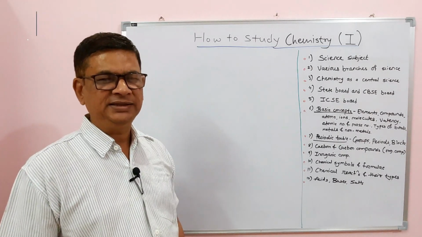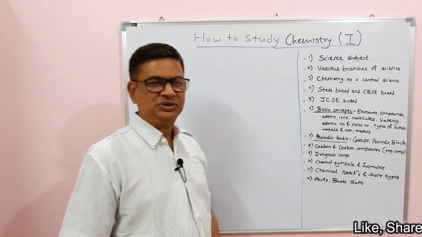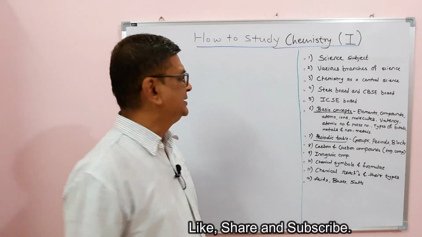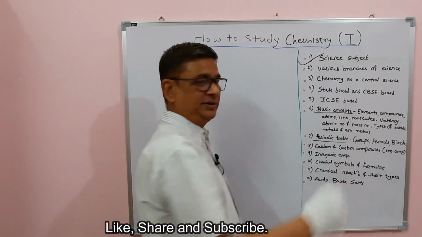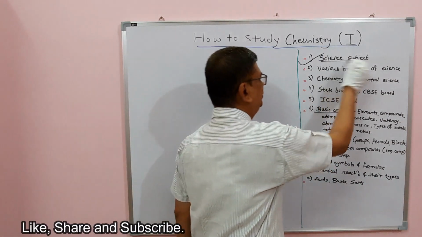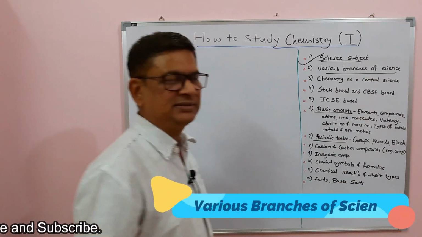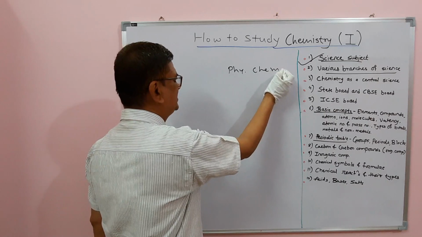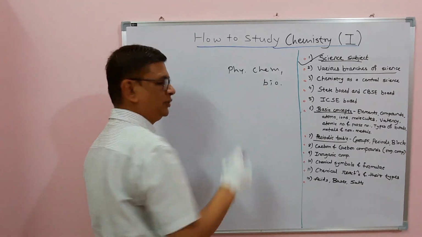And then in the secondary level, after fifth standard up to 10th standard, you have science as a separate subject. The various branches of science that we mainly have at school level are physics, chemistry and biology.